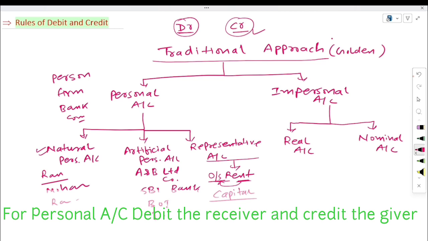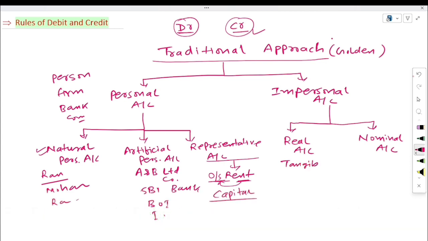Now see here the impersonal account. Here are also two types. First one is real account and second is nominal account. Real account means the account which is related to tangible or intangible assets.